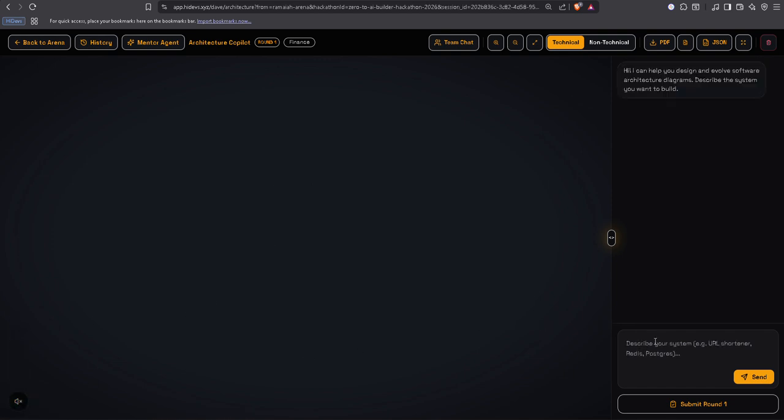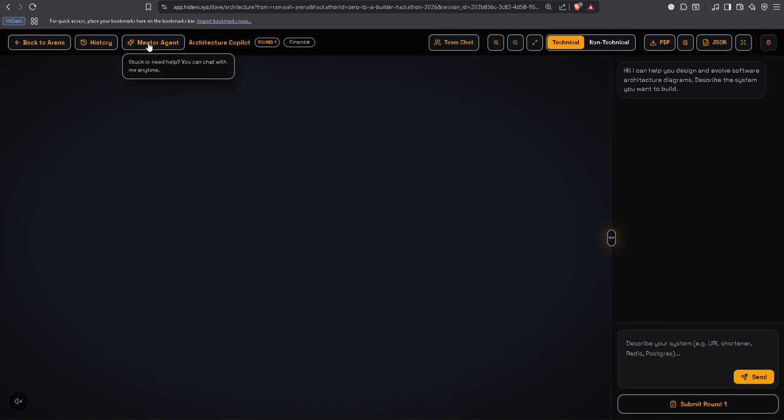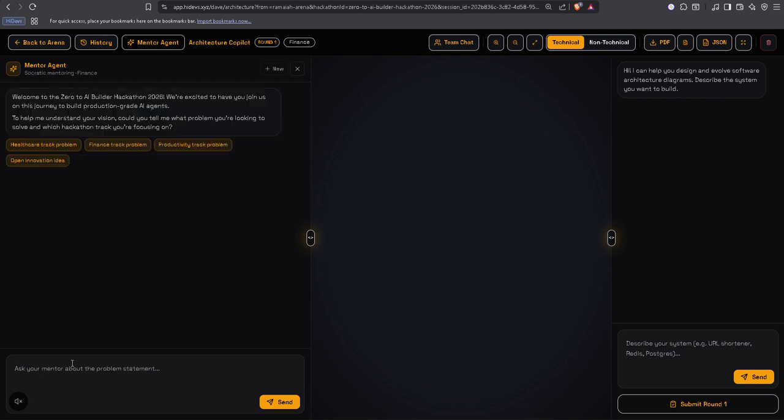Here you have to create the full-fledged architecture for round one, and your problem statement, which you can see from here. And we have also given a mentor agent, which will help you during the entire hackathon. Every doubt you have regarding any technical doubt, any form of doubt, it can answer. Like, the mentor agent can answer everything.